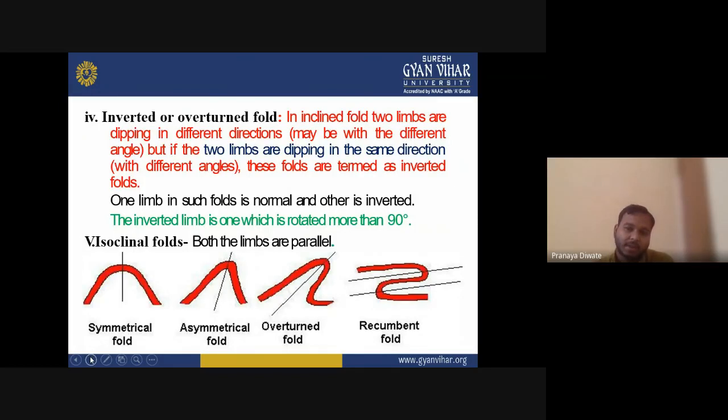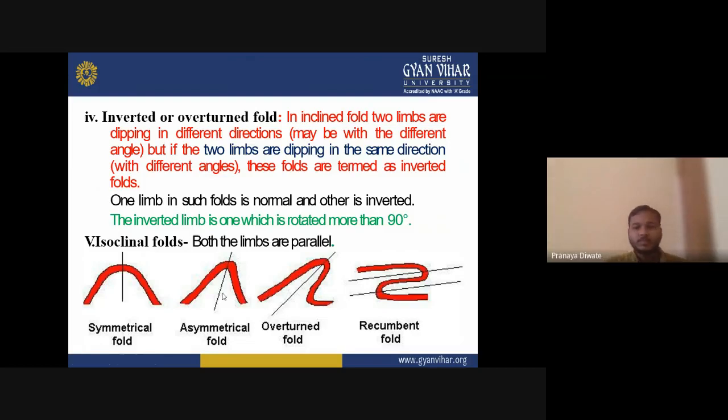In an inclined fold, two limbs are dipping in different directions, maybe with a different angle. But if two limbs are dipping in the same direction, the fold is termed an inverted fold. One limb in such a fold is normal and the other is inverted. You can see that one limb up to here is normal, and the other one is overturned.